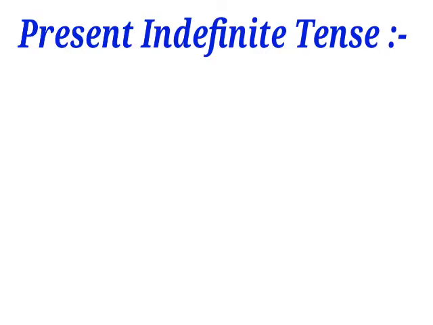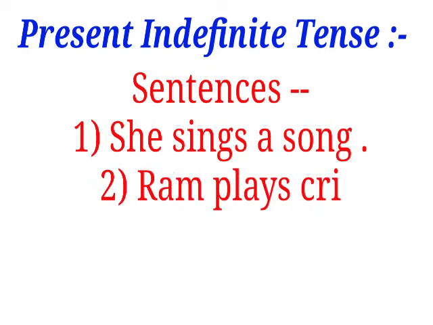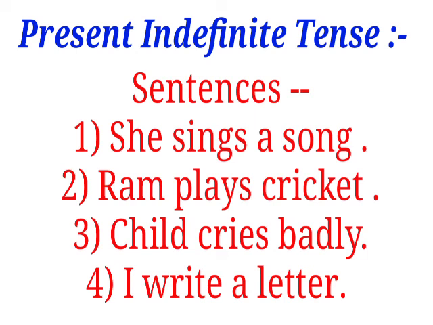So let's have a look at present indefinite tense sentences. The formula, as I earlier told you, is subject plus V1 plus s or es plus object. She sings a song. Ram plays cricket. Child cries badly. I write a letter. See, in the beginning of these three sentences, we have the subjects she, Ram and child. These are third person singular subjects.